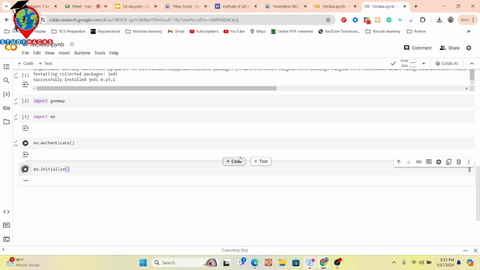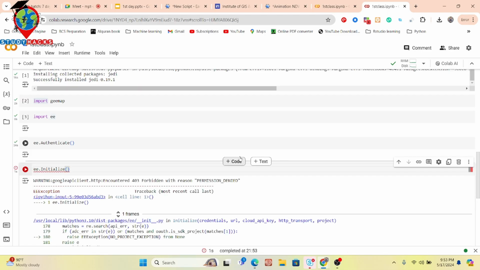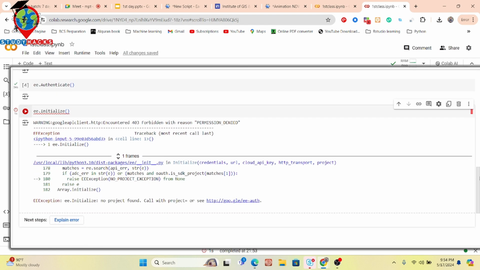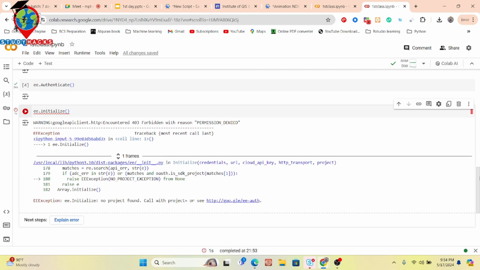This time it shows a problem. This is newly added in Google Earth Engine. Without defining the project name, we cannot run the Google Earth Engine platform this time. Previously this was not mandatory, but now you must define your project name.